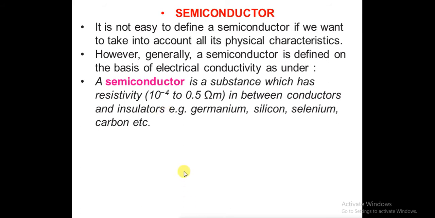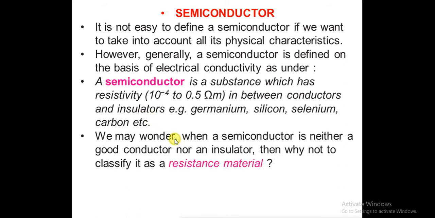Now you students can ask me: if it is a material whose resistivity is in between conductors and insulators, meaning it is neither conductor nor insulator, then why should we not call it a resistor? The answer is very simple. Look at this following table.